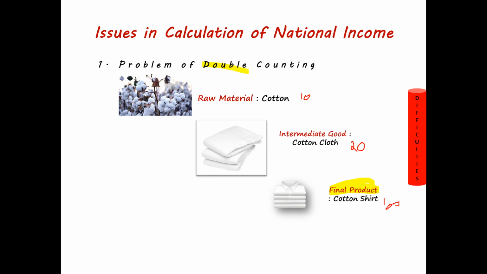Whenever we are calculating national income, we have to assure ourselves that the goods are not counted 2 times. But the problem is with regard to the input output model. It is very problematic for the Central Statistical Organization to know which goods are counted multiple times. So this is one major issue in the calculation of national income, that is the problem of double counting.